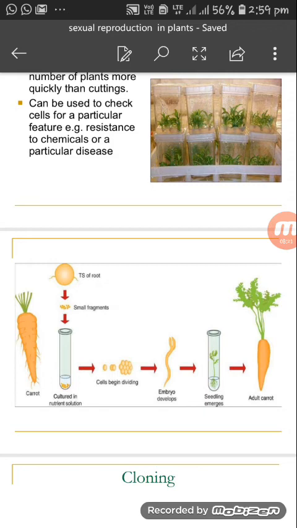An embryo starts developing, the embryo becomes a seedling, and the seedling becomes an adult carrot plant. So this is how, through a tissue culture medium, an adult carrot can be grown from the tissue of the carrot.